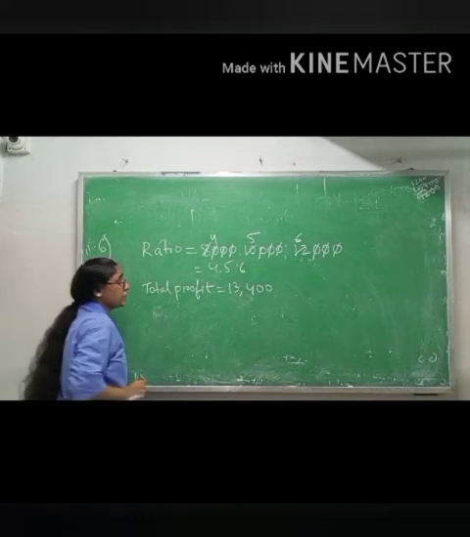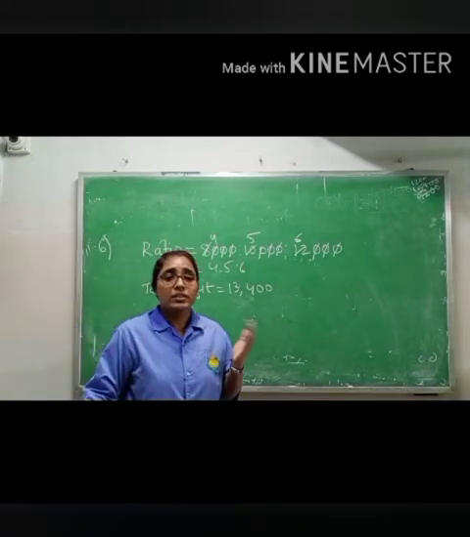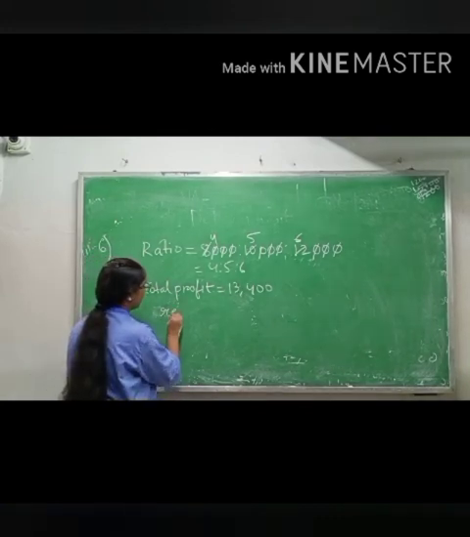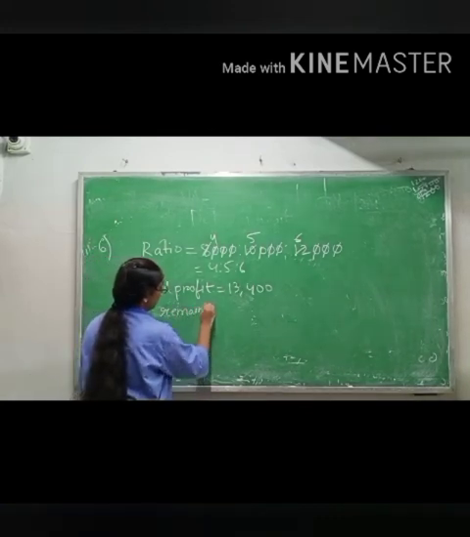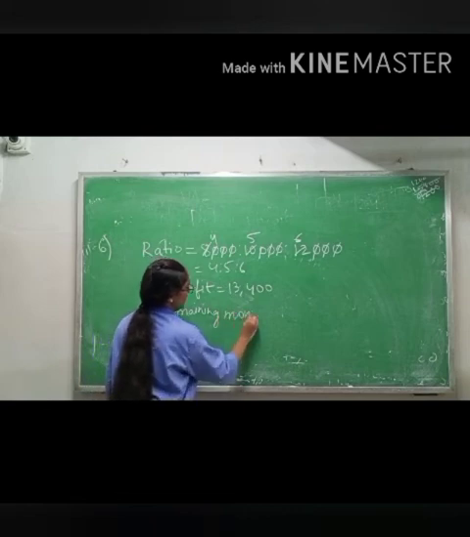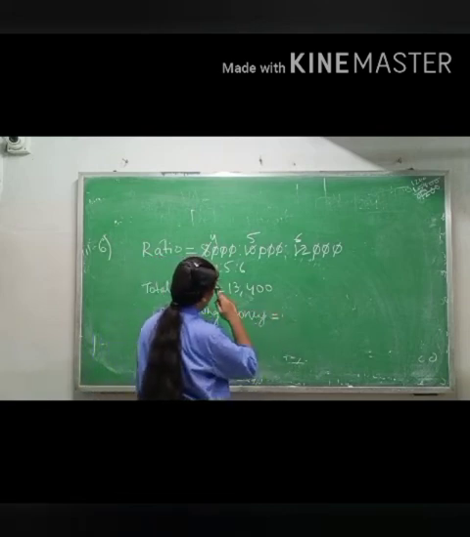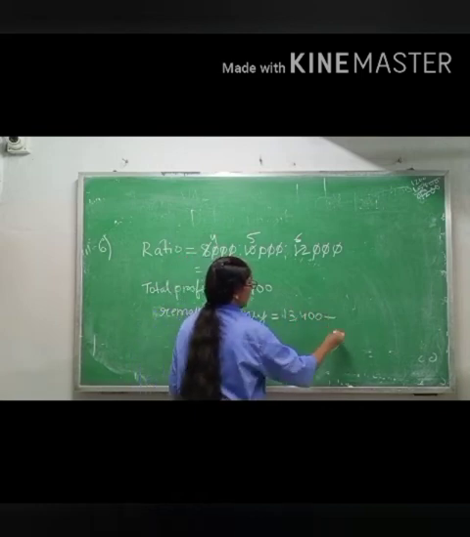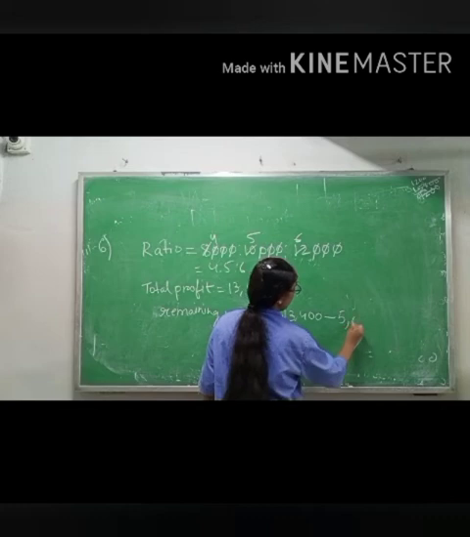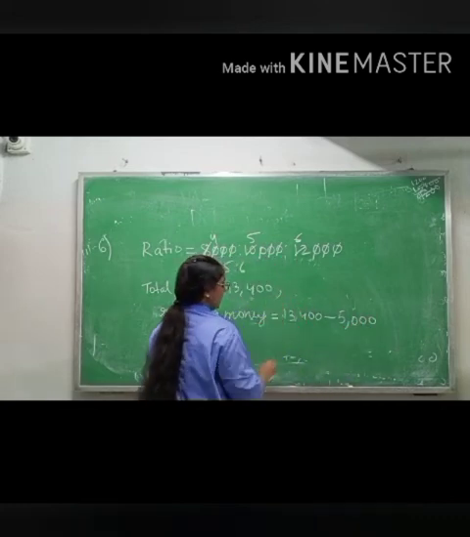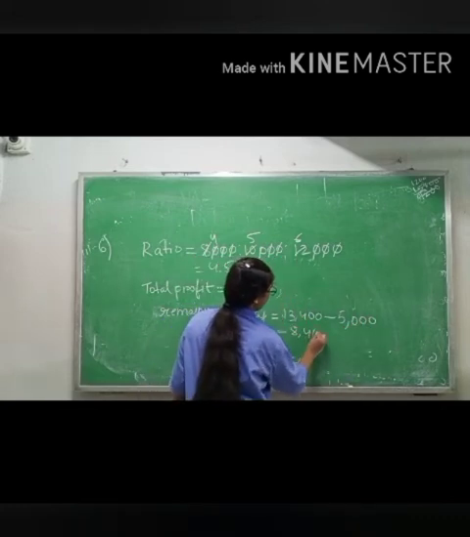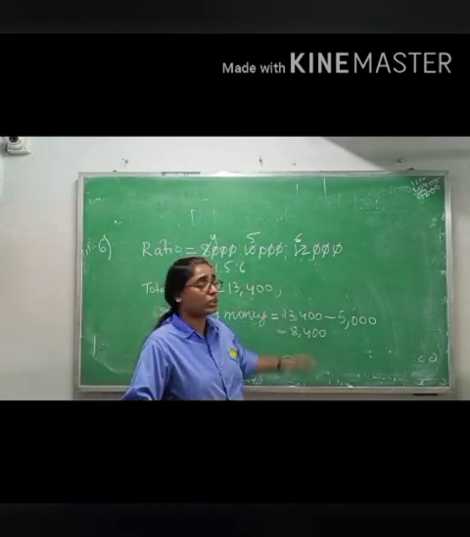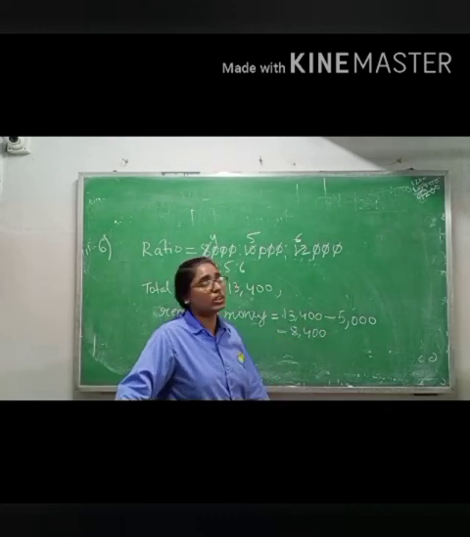After paying the remaining installment, they divide the remaining money among themselves. So first find the remaining money. What will be the remaining money? 13,400 is the total profit, and the installment money is 5,000. So how much will you get? 8,400. Why am I subtracting? Because they are making a total profit of 13,400, but they are also paying 5,000 as a loan.